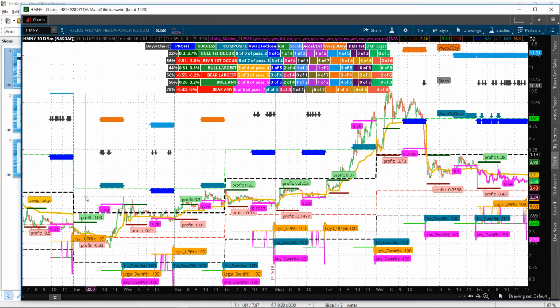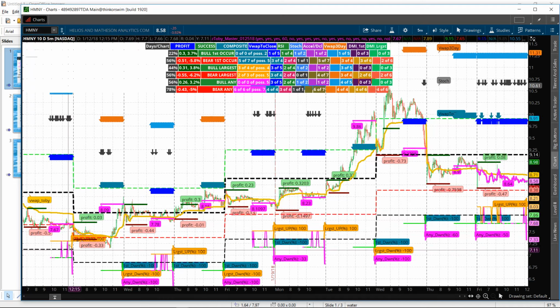Okay, so let's go through this. We're looking at a 10-day period of time. The last day we have to throw out because we can make predictions, but we can't tell how successful we're going to be if we look at this last day. This first day, really there was only one of the composites showing up, so we wouldn't make a bet on this stock for that day.